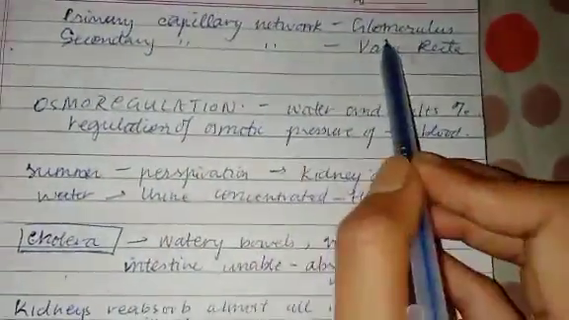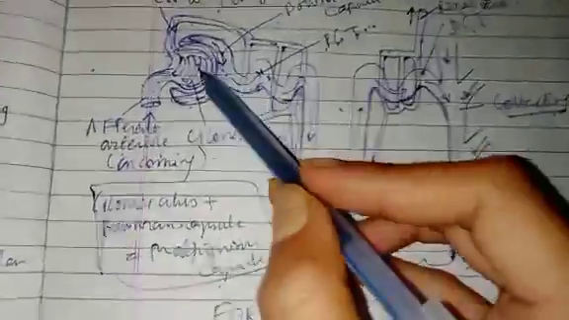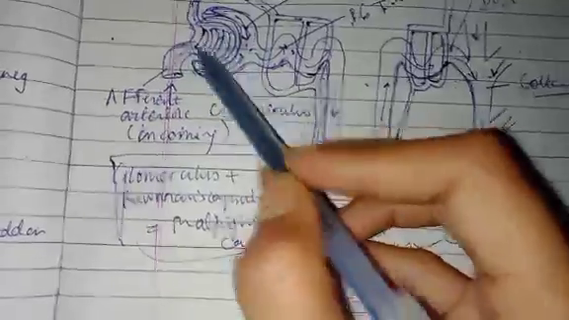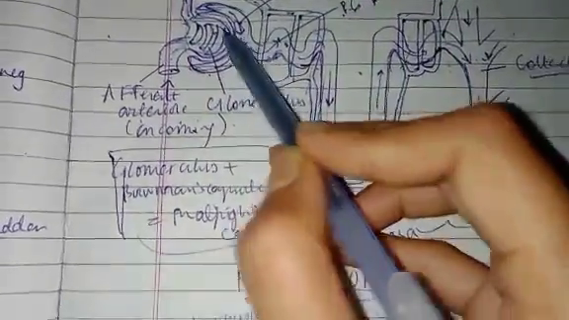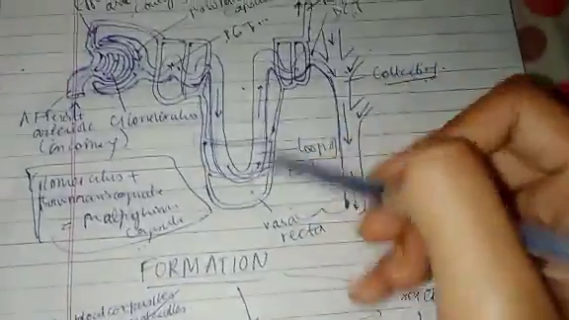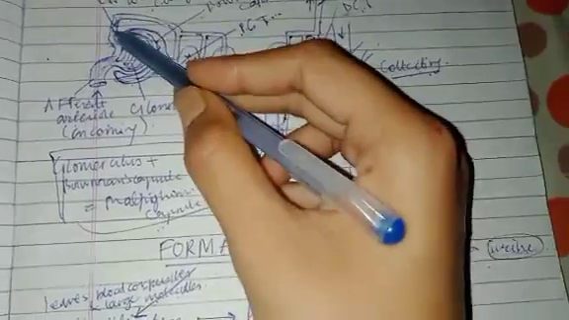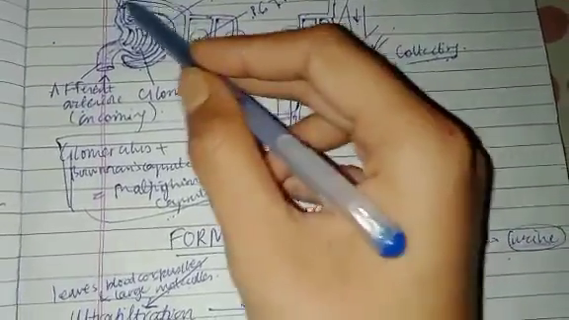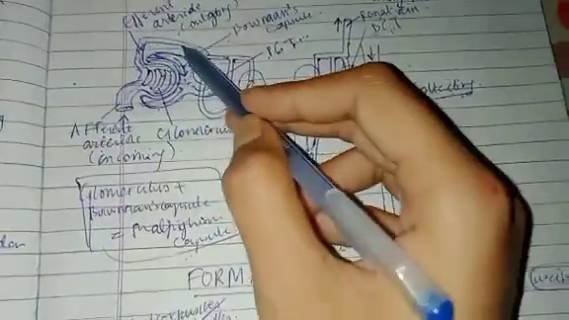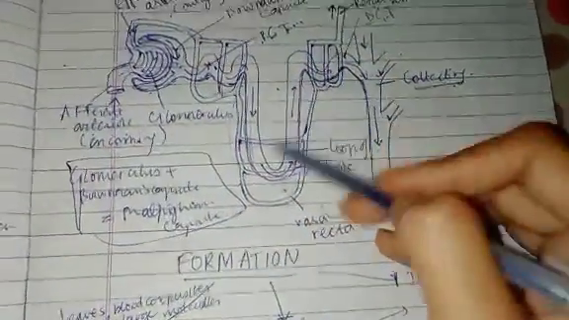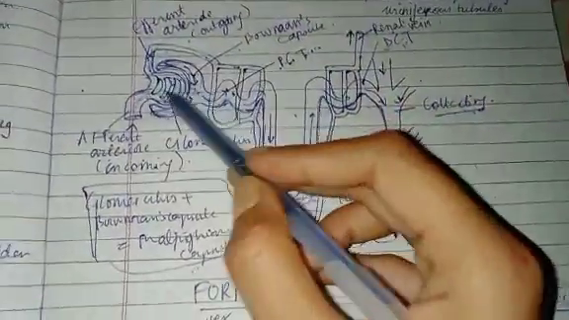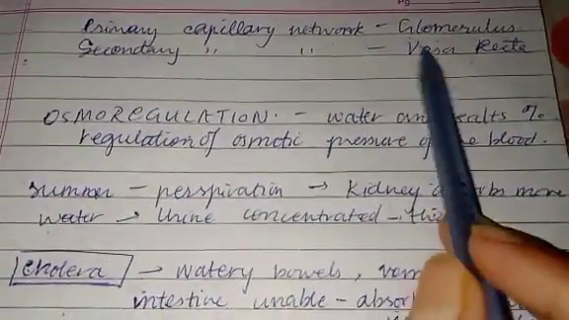The primary capillary network is the glomerulus. The secondary capillary network is the vasa recta, like I told you. This arteriole breaks down into capillaries, so the glomerulus is the first capillary network. The vasa recta is the second, because again it breaks down. First it breaks down, then connects again and forms one vessel. Then again it breaks down and forms one vessel. So the first capillary network is the glomerulus and the second is the vasa recta.